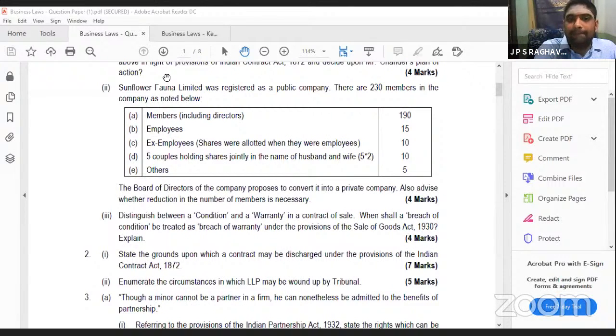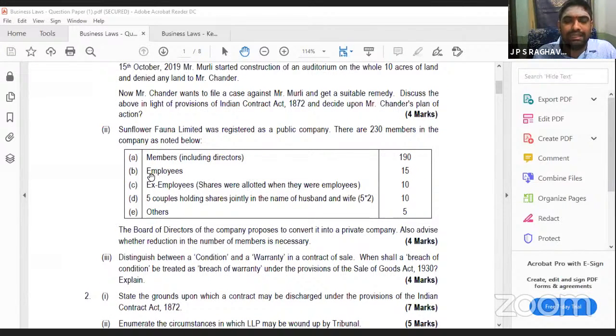Then see, members including directors 190, all should be included now also. Then employees should not be included because employees and members, if both are there, they should not be counted for 200. Ex-employees, previously employees, but now only members, they also should not be counted. So this 15 and 10 will not be there. 5 couples jointly they are holding. So 5 into 2, and jointly they are holding, so only 5 should be taken because couples are holding.